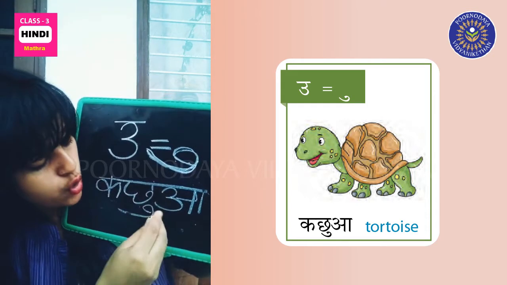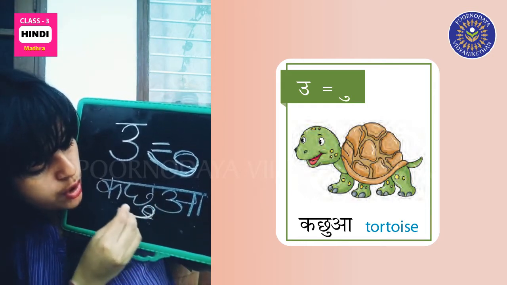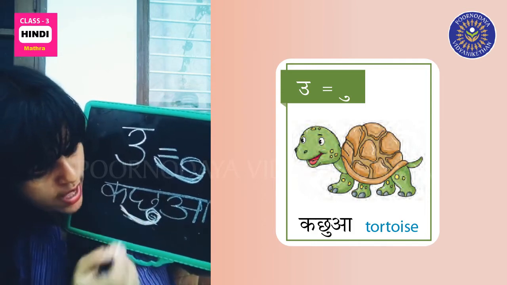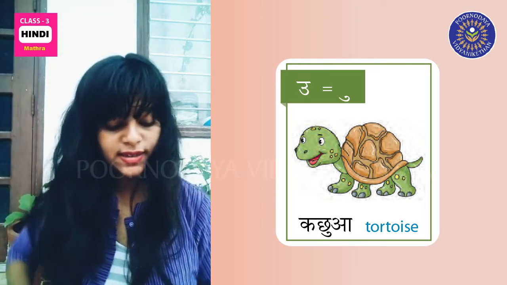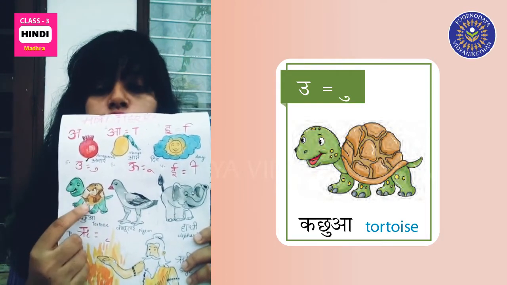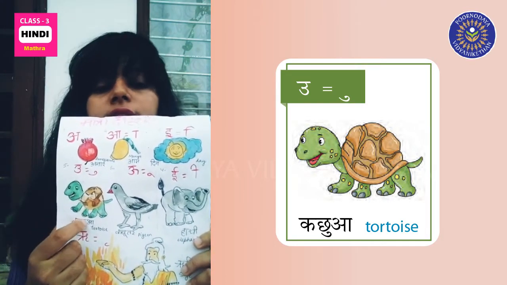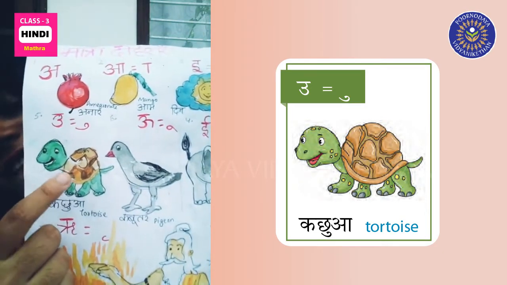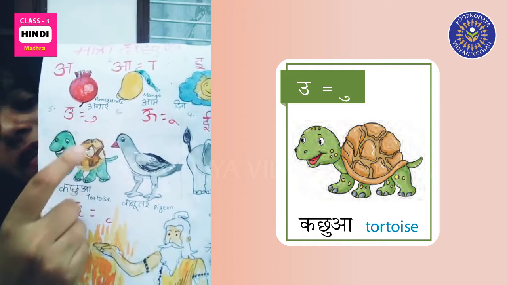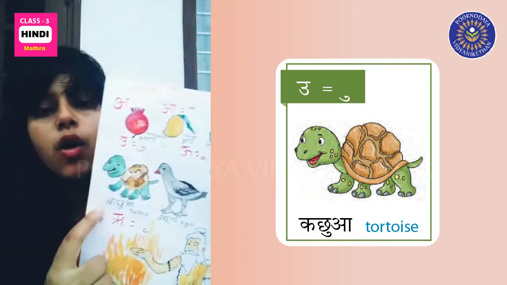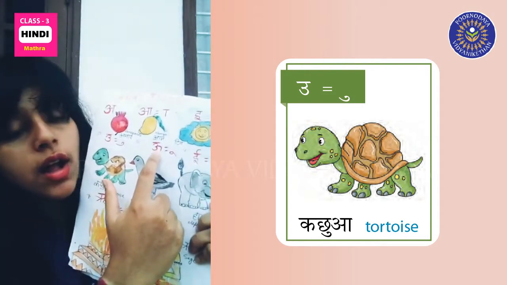Kachuwa. So you go from below to up. So Kachua is tortoise in English. Have you seen Kachua?